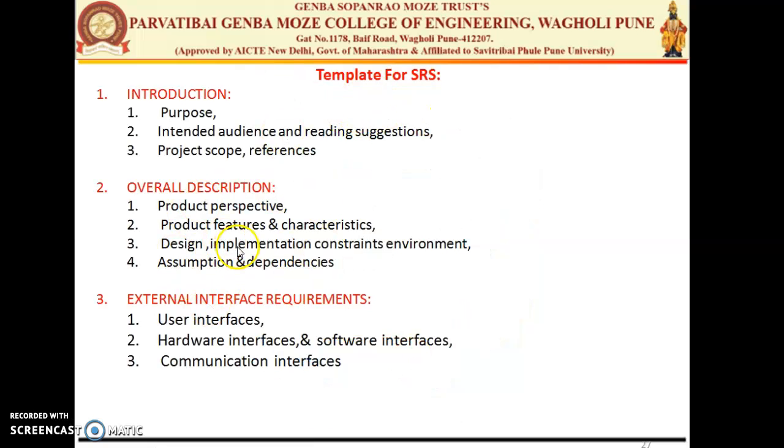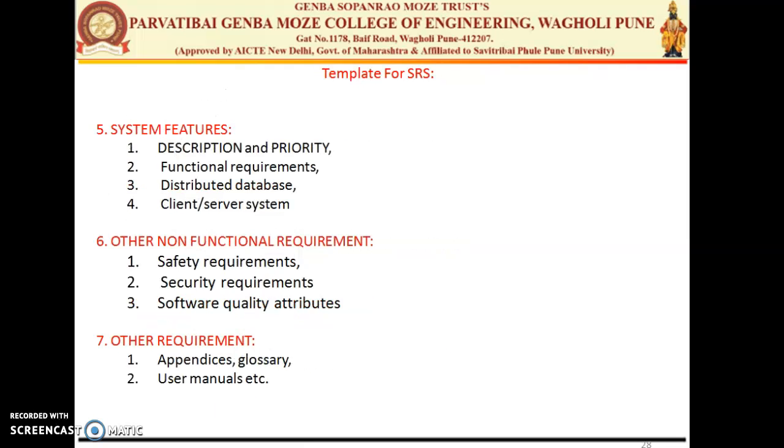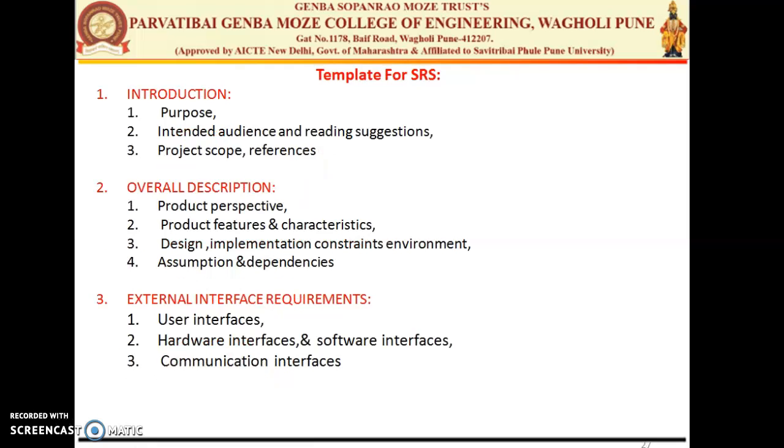There is a template given in your book for the SRS. It includes the introduction, the overall description, external interface requirements, then system features, then other non-functional requirements and other requirements. So this is the basic template to write the SRS. For every project, for every software product, the SRS is developed at the end of the requirement engineering phase, which contains all the information about your software.